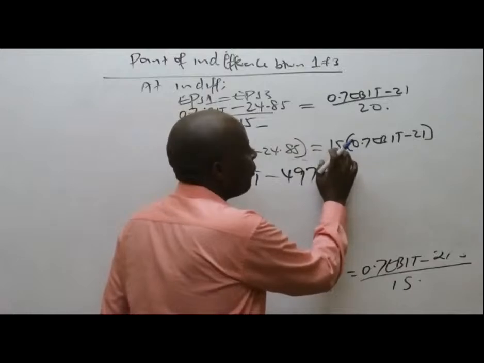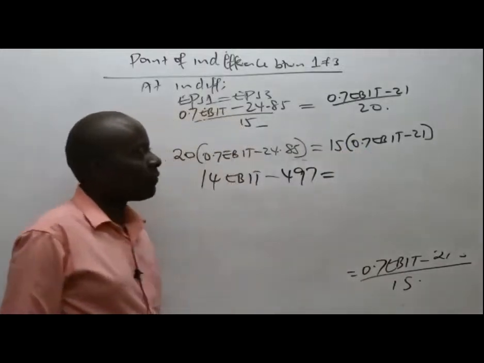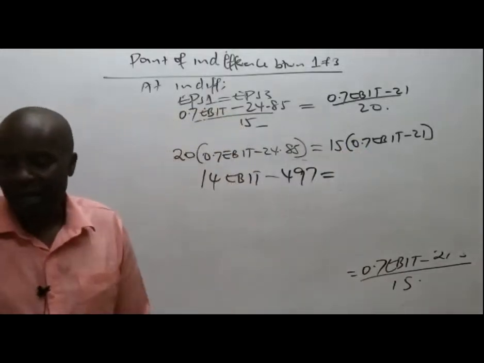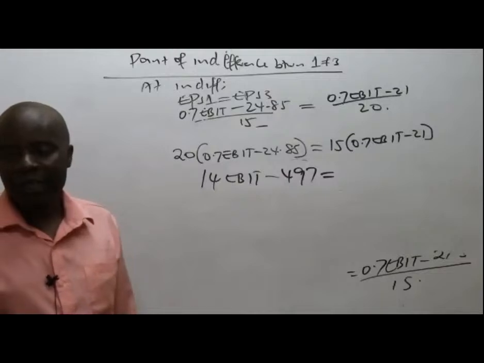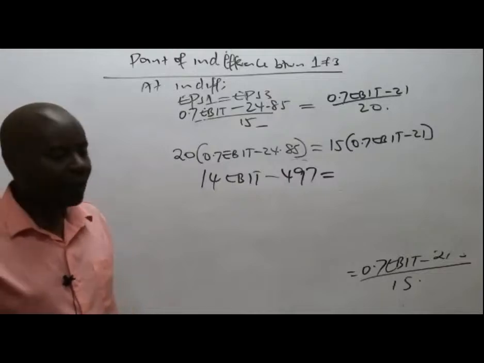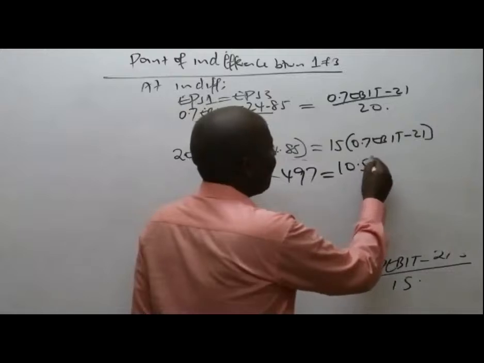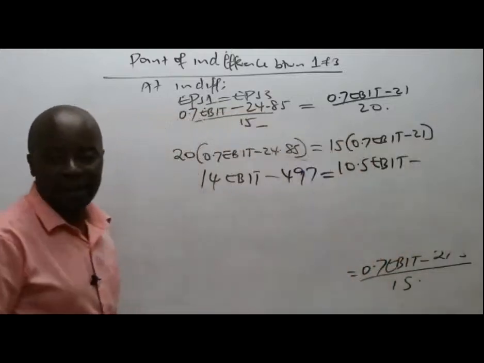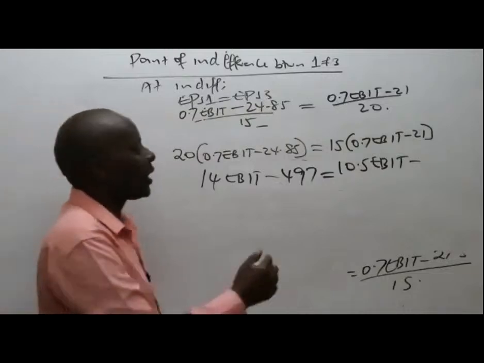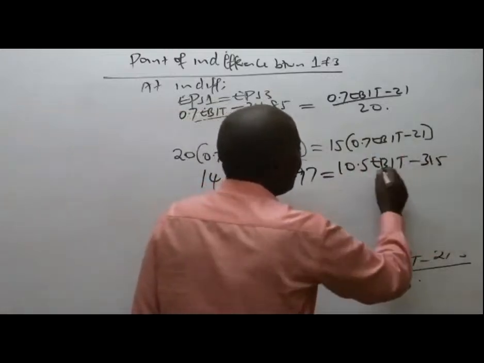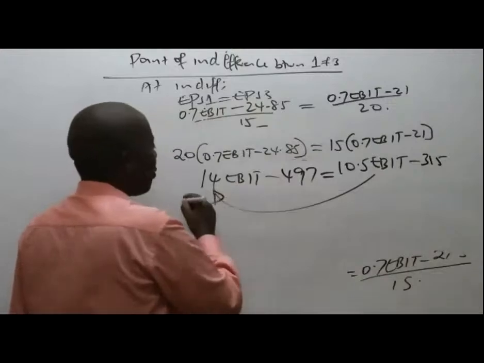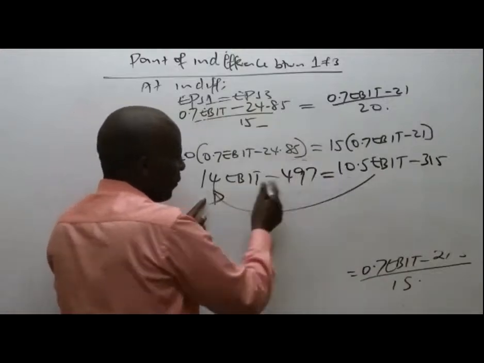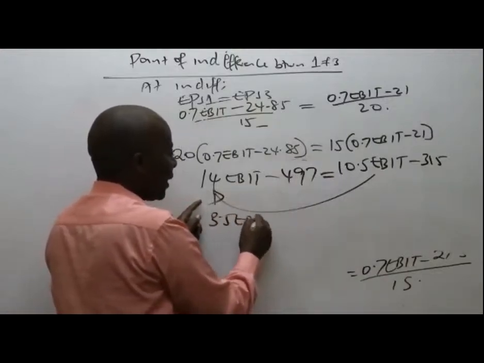497 equals, how about 15 times 0.7? That is 10.5 EBIT, minus 21 times 15, which is 315. So from there, put like terms together. This is 14 minus 10.5, which gives us 3.5 EBIT.